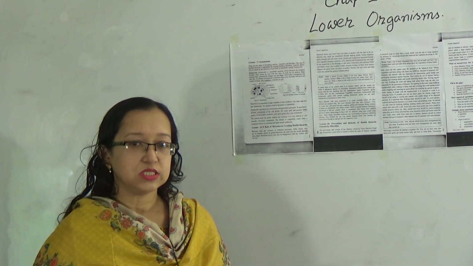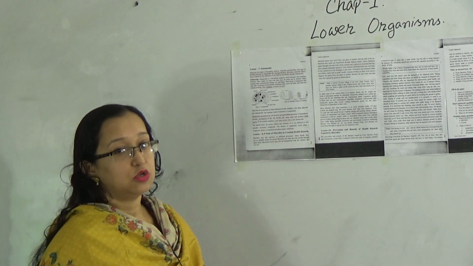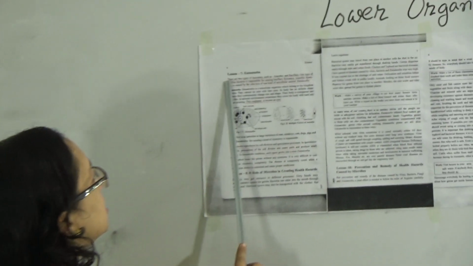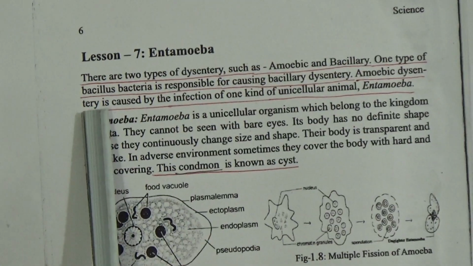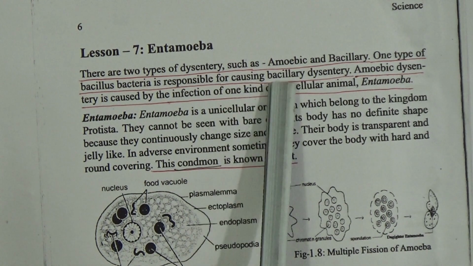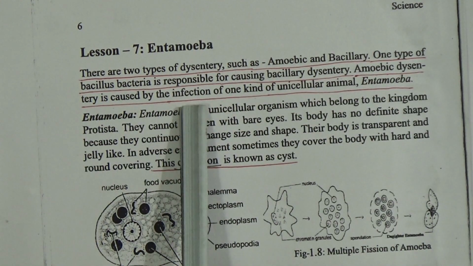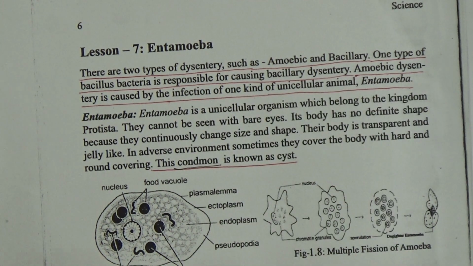So in today's class we will discuss another lower organism. Its name is Amoeba. There are two types of dysentery, such as amoebic and bacillary. One type of bacillus bacteria is responsible for causing bacillary dysentery. Amoebic dysentery is caused by the infection of one kind of unicellular animal, Amoeba.